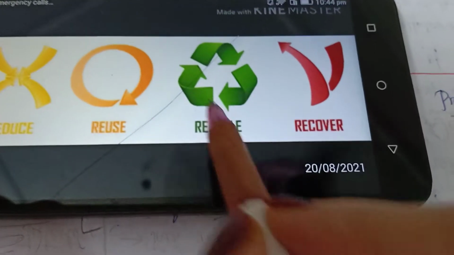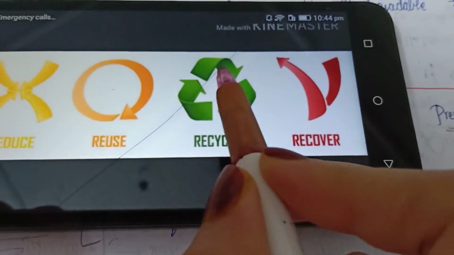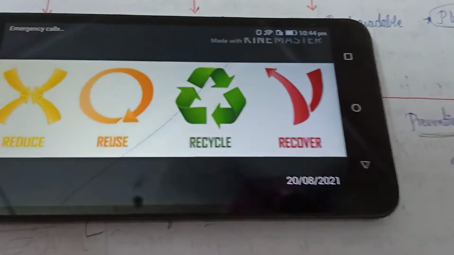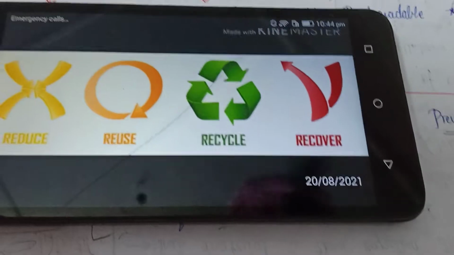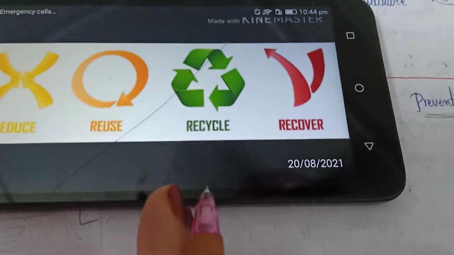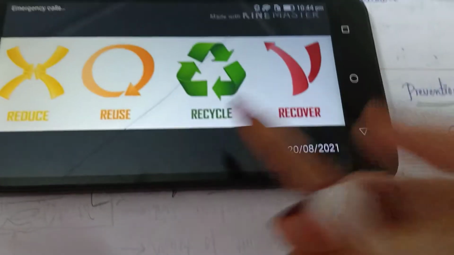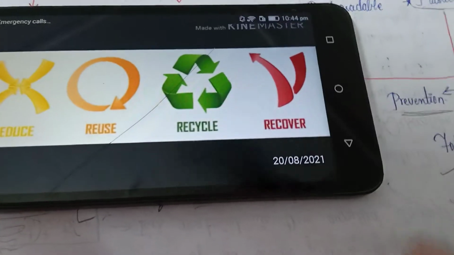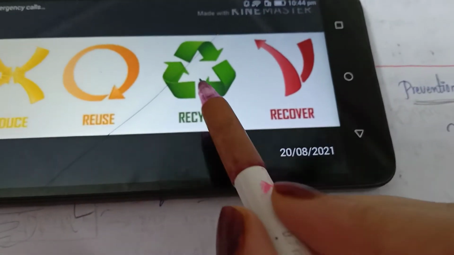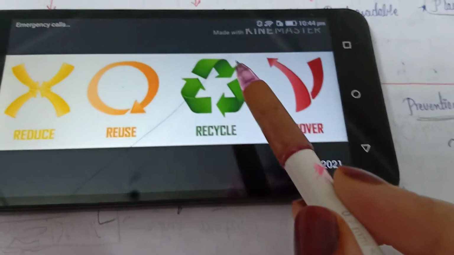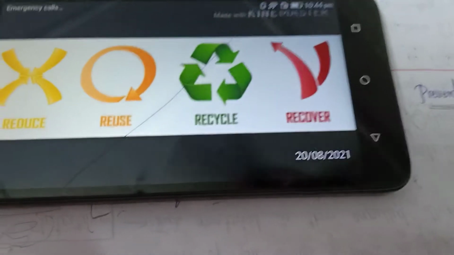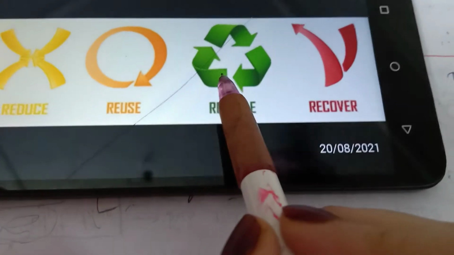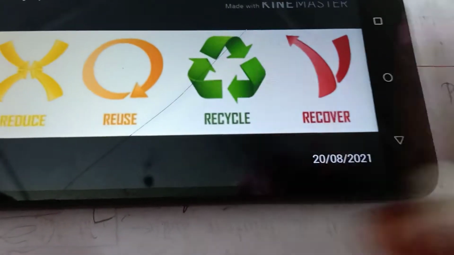Next, recycle. As you can see, recycle in the sense if we are using some article and that article is now waste, then we should mold that plastic article into another new form. We should recycle that plastic. Instead of throwing that plastic in garbage, we should recycle it by sending it to the plastic recycling industries. The symbol indicates recycling.